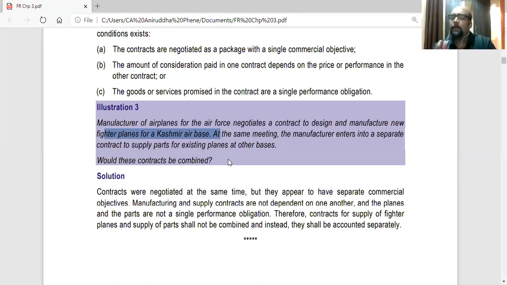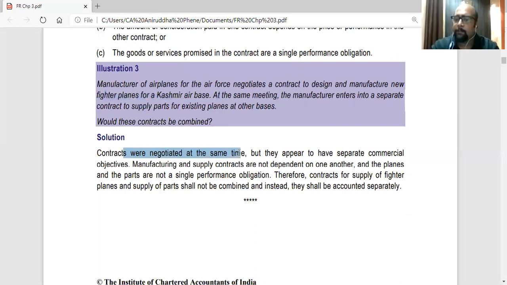But here what is happening? Manufacturing design is separate, supply is separate. Supply of parts is separate. This is a different concept altogether. So contracts were negotiated at the same time, but they appear to have separate commercial objectives. The objectives are different. Supply of spare parts and manufacturing a plane are two different things.